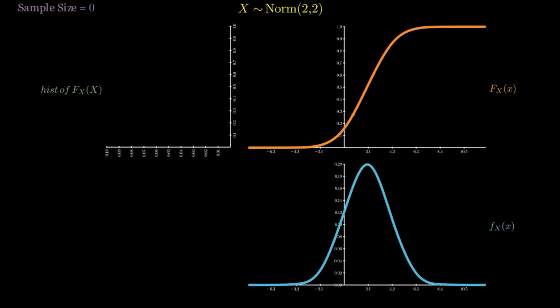We are almost ready to roll up our sleeves and dive into the math behind each of these methods, starting with inverse transform sampling. Inverse transform sampling stands on the shoulders of an absolutely remarkable property of the uniform distribution, a property known as the universality of the uniform. It says that if, for example, you start by sampling a random variable x from the normal 2-2 distribution, and if you then form another random variable y by plugging x into its own CDF, the new random variable y you will obtain will have the standard uniform distribution.